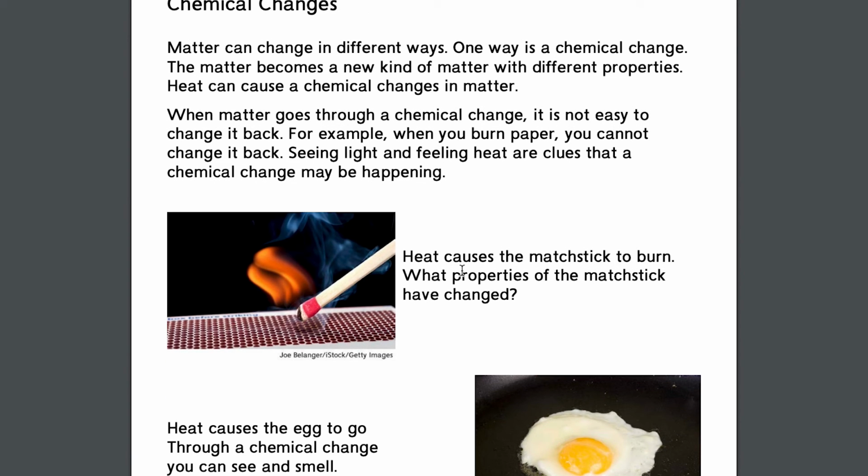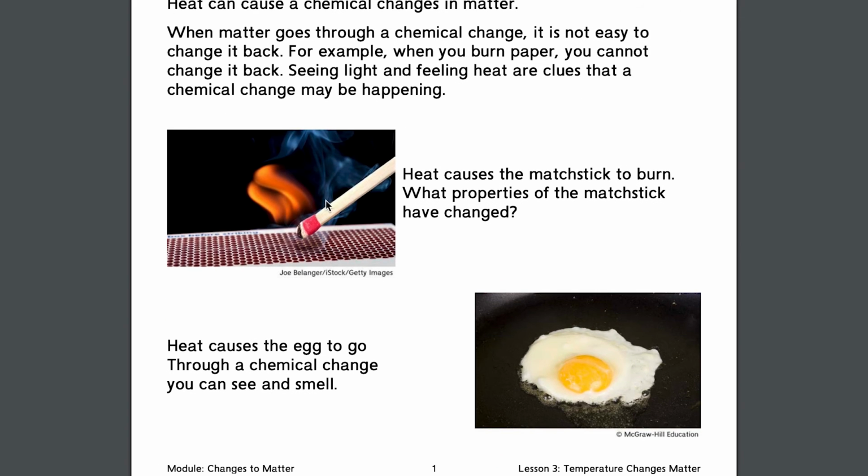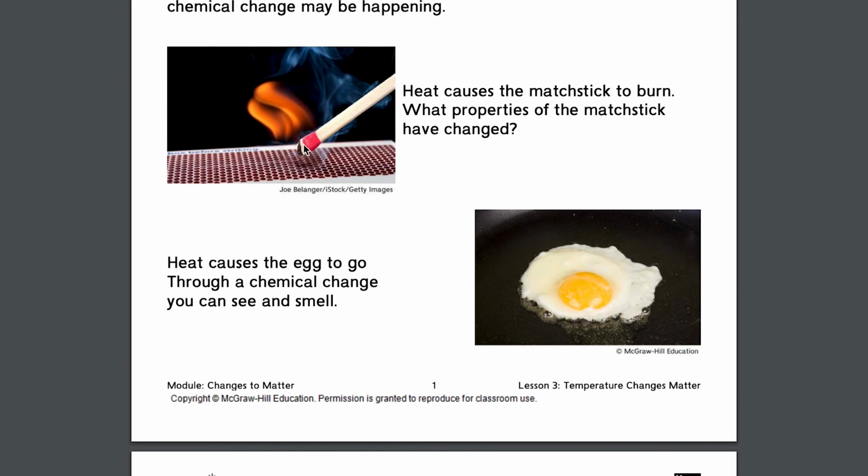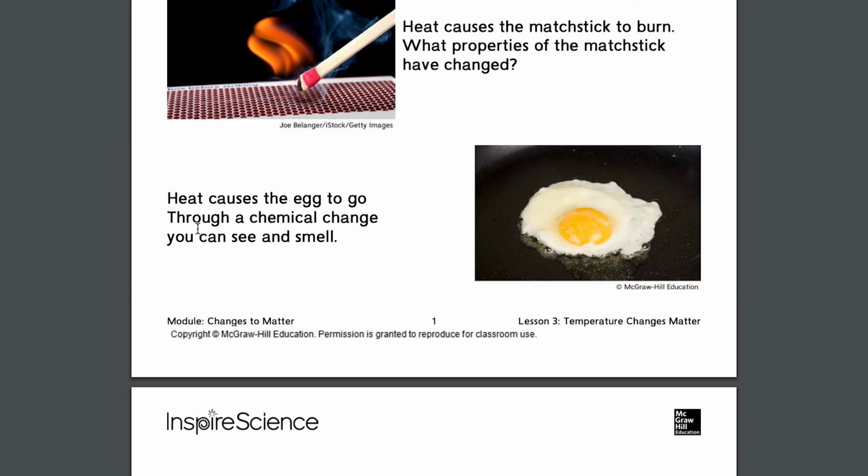Heat causes the matchstick to burn. What properties of the matchstick have changed? So properties are things like color, shape, smell. So if you use the matchstick, it changes from red to black. It also becomes softer, so if you were to touch it after it cooled, it would fall apart in your fingers. The smell changes. So these are all chemical changes that change the properties of the matchstick because we've added too much heat. Heat causes the egg to go through a chemical change. You can see and smell.